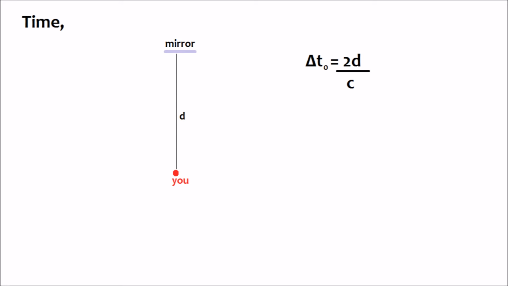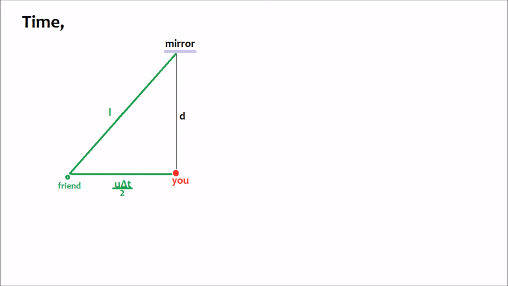There is your friend who's moving at velocity u. So the distance between you and your friend is u delta t by 2, since delta t is the round trip of the light. So the distance for the light to go to the mirror is L. So by the Pythagorean theorem, L squared is equal to u delta t by 2 the whole squared plus d squared. Also, 2L by c is equal to delta t.